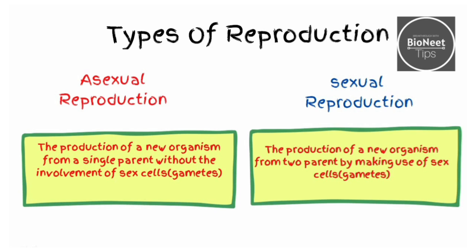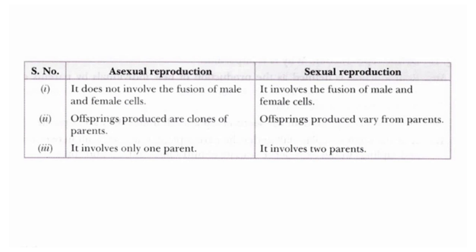Now let us understand the differences between asexual reproduction and sexual reproduction. Asexual reproduction, as we all know, does not involve the fusion of male and female cells. There is no involvement of gametes, whereas sexual reproduction involves the fusion of male and female gametes.